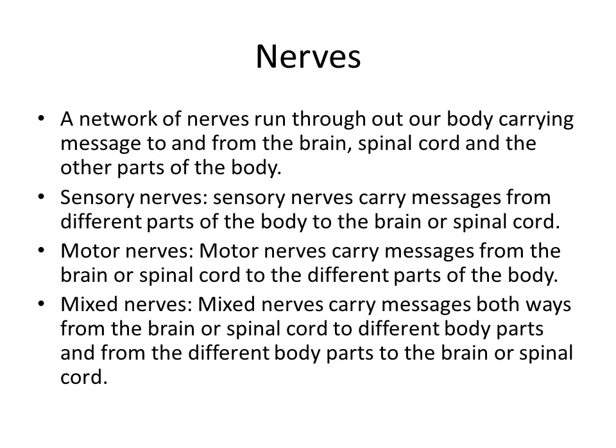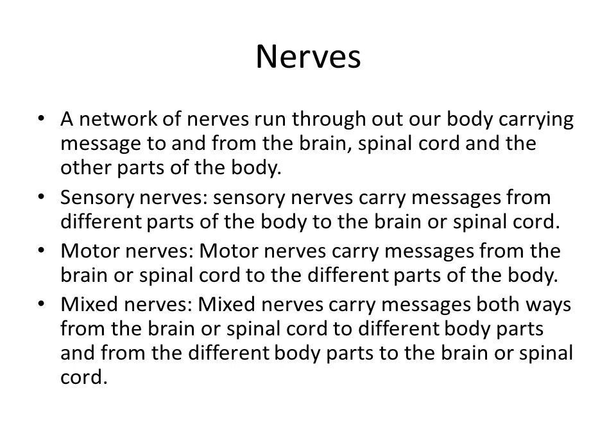There are three types of nerves: sensory nerves, motor nerves and mixed nerves. First, what will the sensory nerves do? They carry the messages from different parts of the body to the brain or spinal cord. Different parts of the body give messages to the brain, so it conveys to the brain.